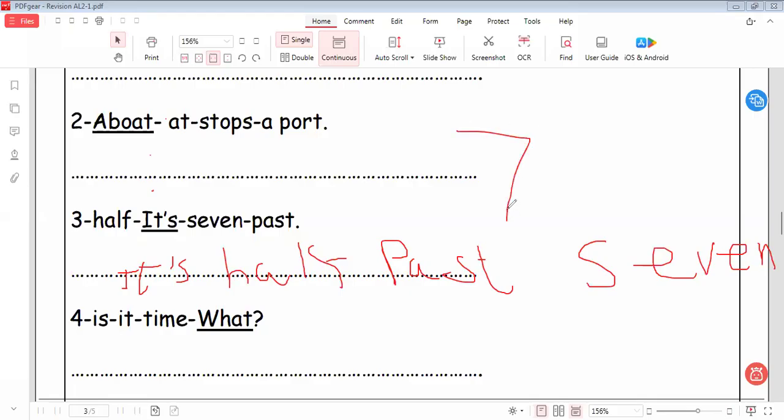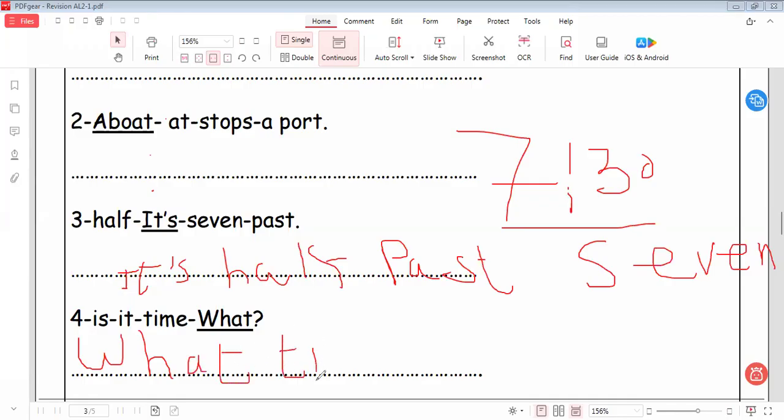We say here it's 7:30. Okay, you can write it as it is, you can write it as 7:30 or write it in words. Both are correct. Here we say, what time is it? I ask about time: what time is it? And I put a question mark at the end of the sentence. Let's go to another one.